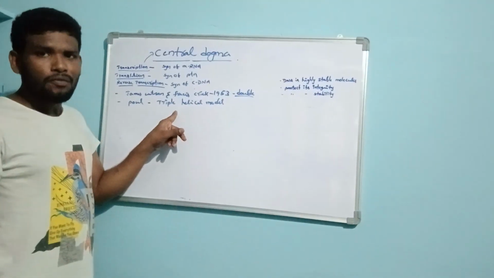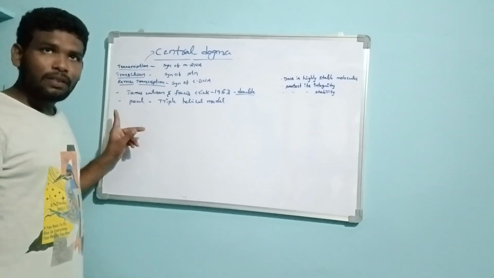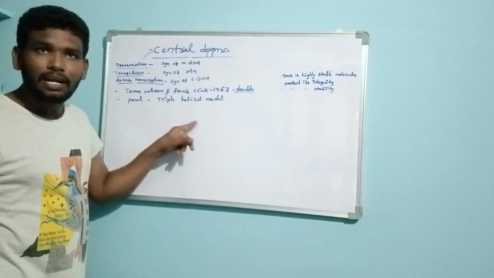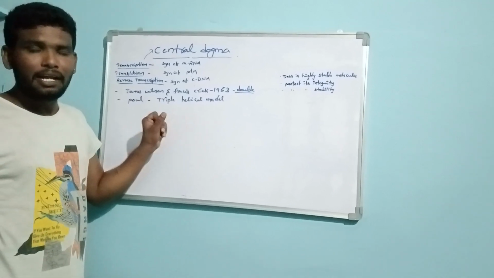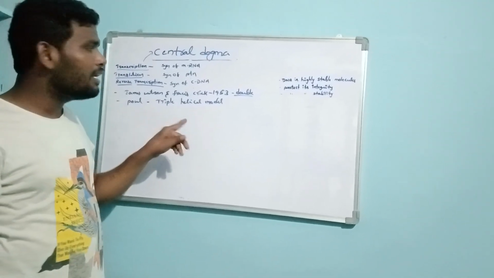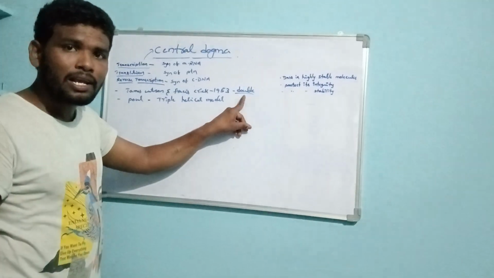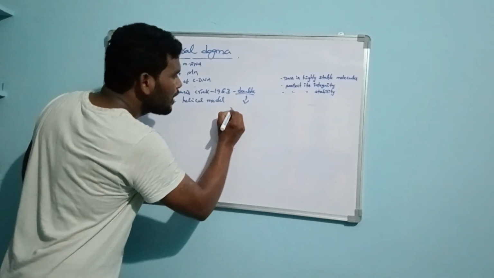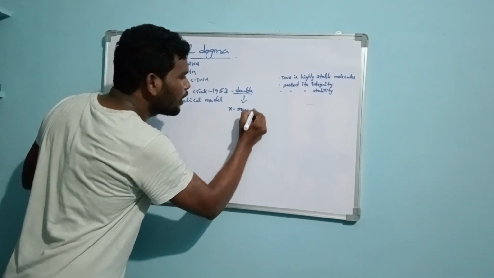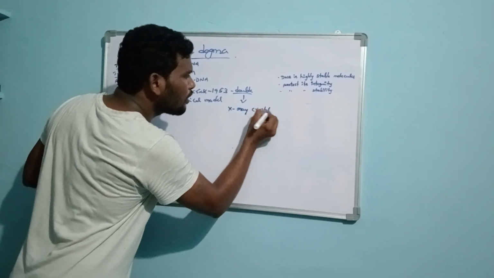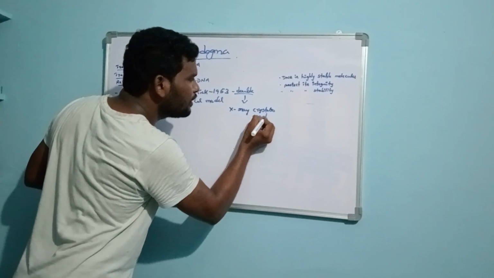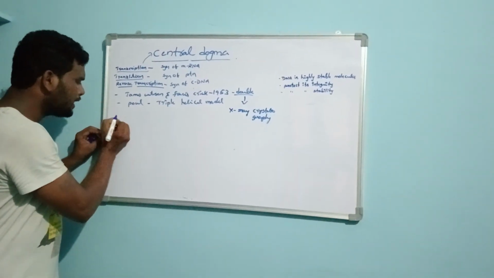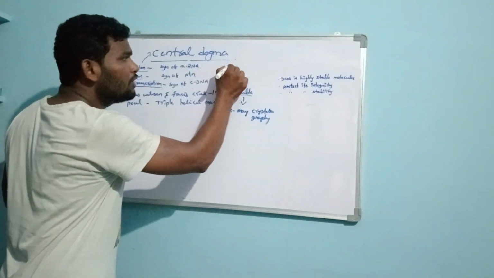Later, Watson and Crick proposed the double helical structure of the DNA under the influence of X-ray crystallography structure.